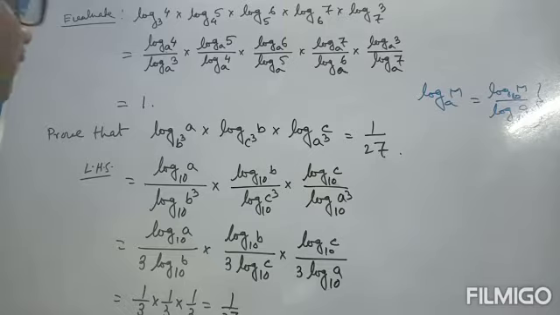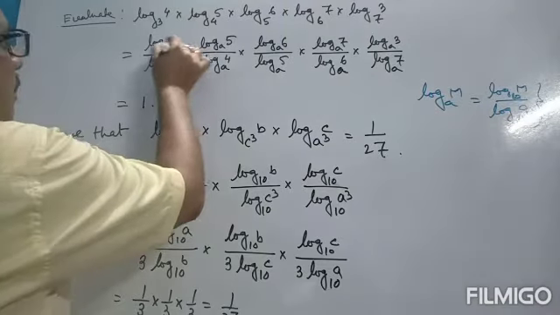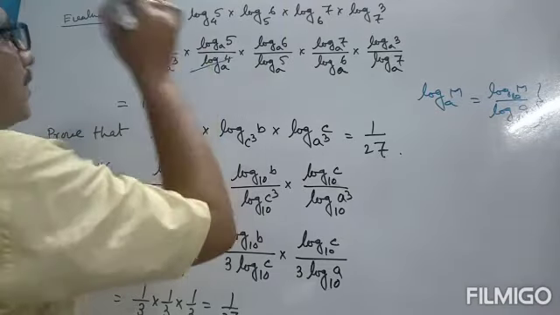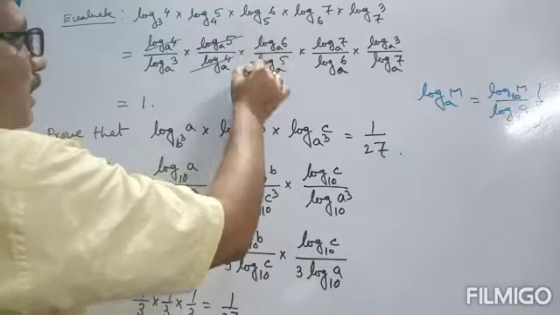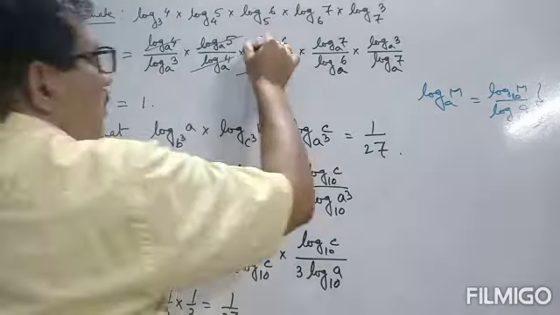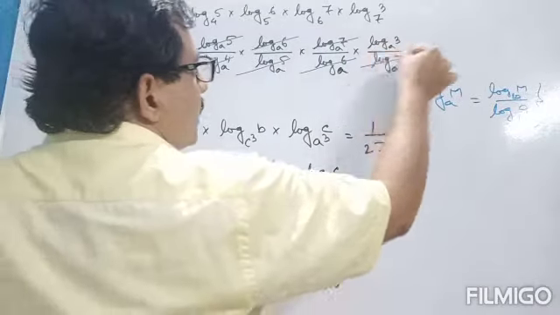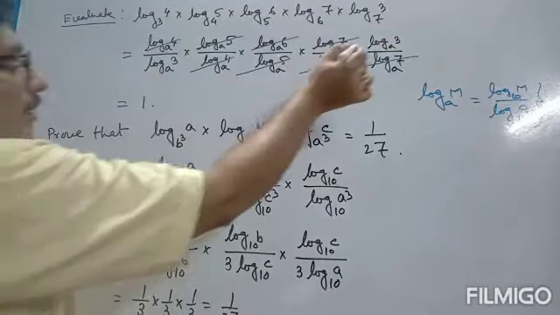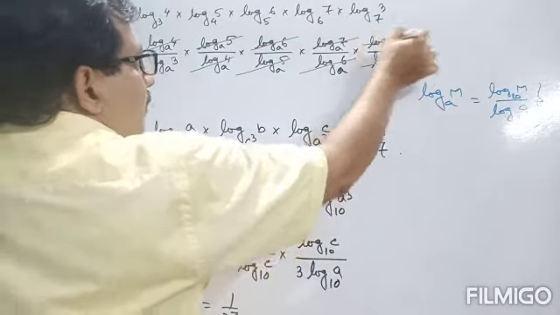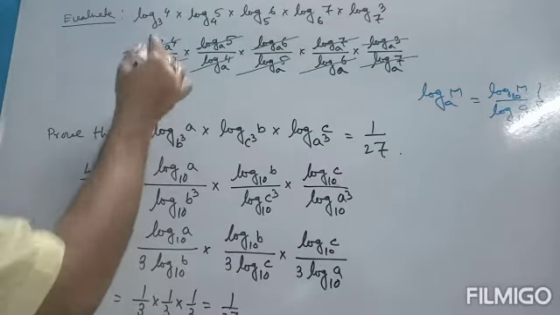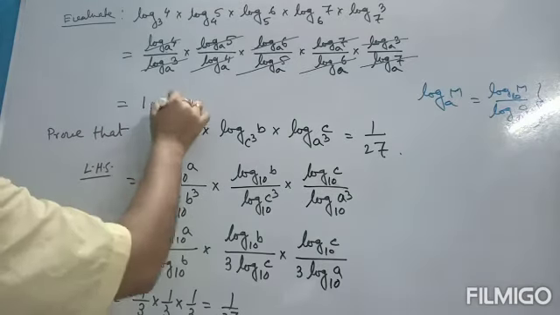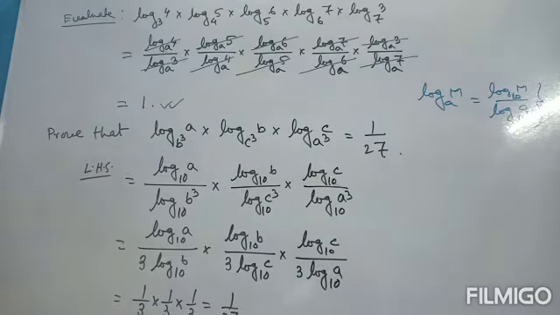Now we see that log 4 to the base a appears in both numerator and denominator, and likewise log 5 to the base a, log 6 to the base a, log 7 to the base a, and log 3 to the base a. All cancel out, then we get the answer 1.